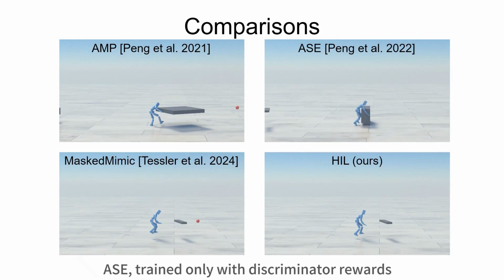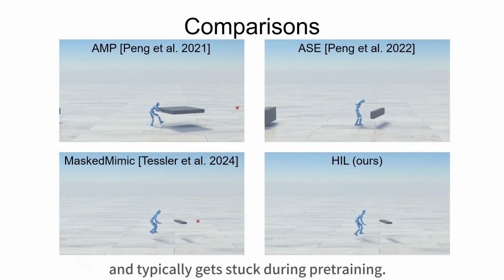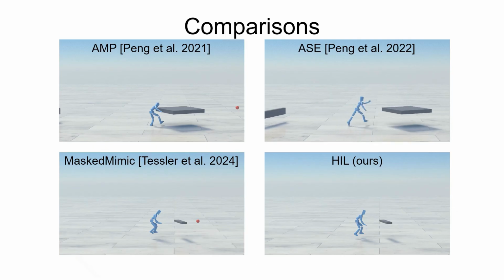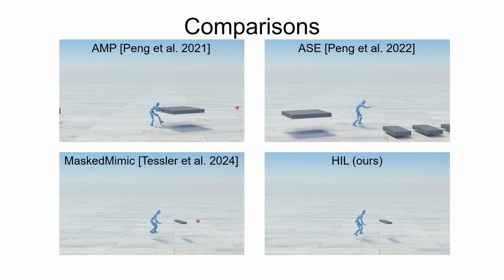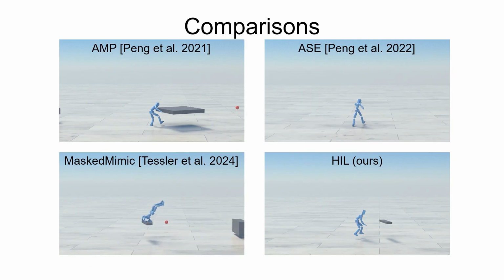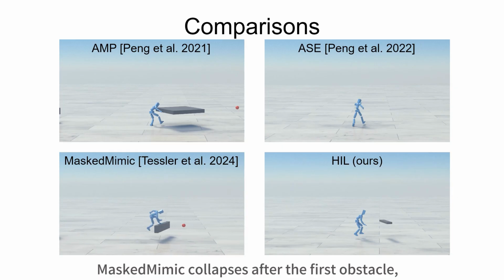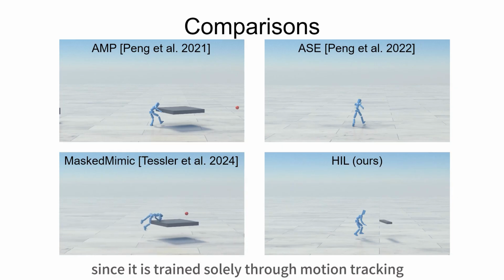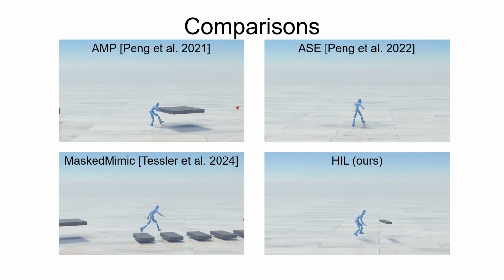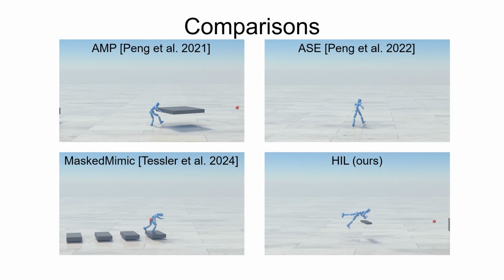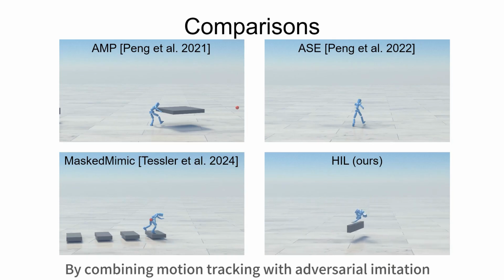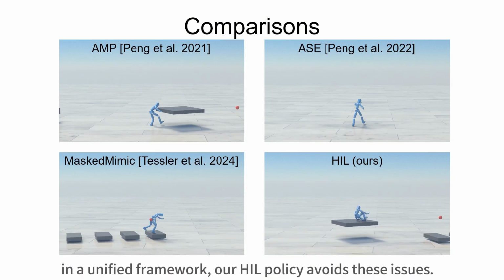ASE, trained only with discriminator rewards, fails to interact meaningfully with obstacles and typically gets stuck during pre-training. Masked mimic collapses after the first obstacle since it is trained solely through motion tracking. By combining motion tracking with adversarial imitation in a unified framework, our HIL policy avoids these issues.